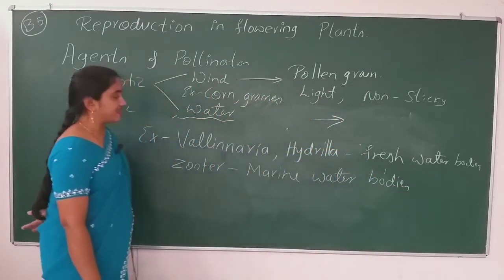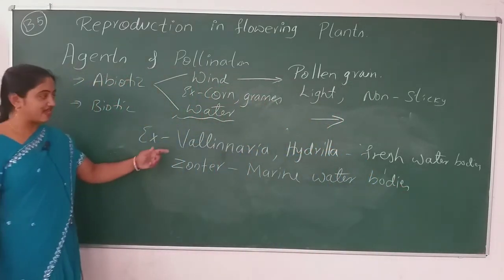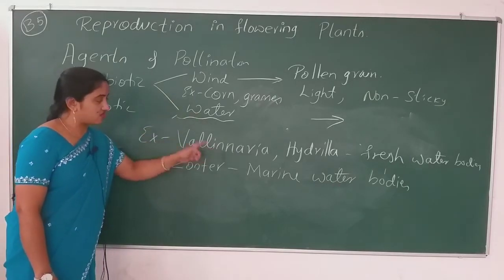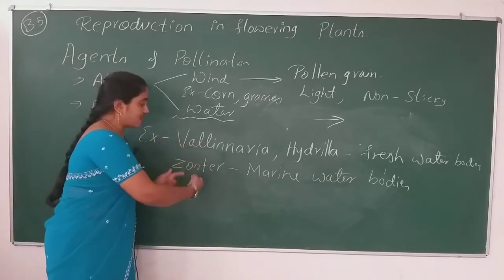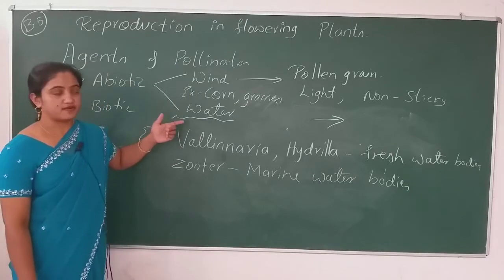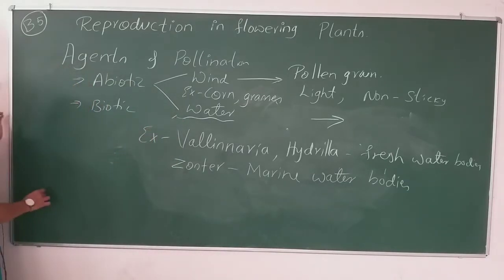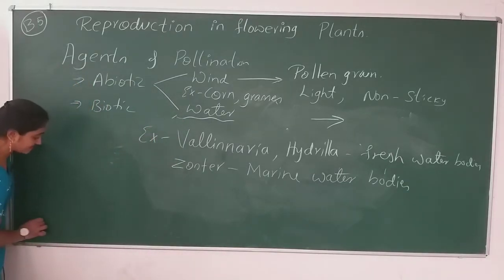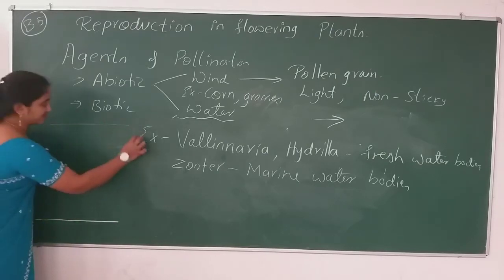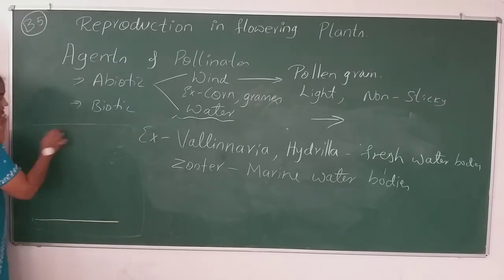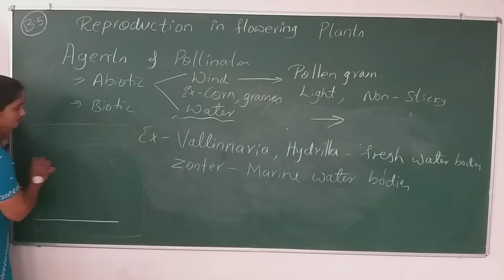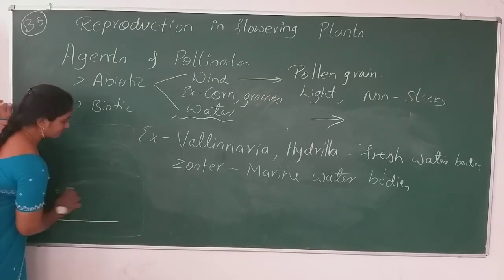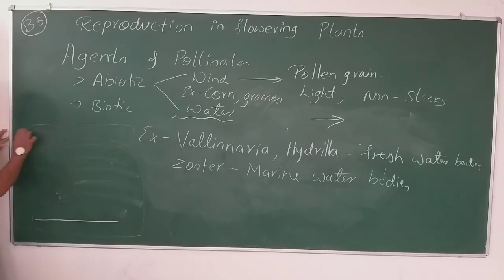So by giving examples, we are going to study the characteristic features of Vallisneria and also Zostera. Okay, so I'll draw the Vallisneria plant here. Think this is the water media, a pond or a lake or a river, whatever you think, a water body.